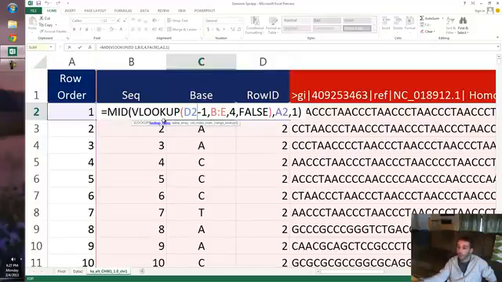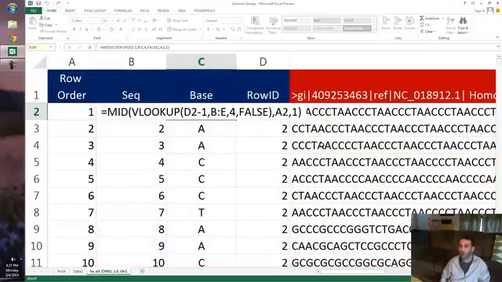The MID thing here says go and look at the row ID. We have to ID all these rows. That's what this column D is. You'll see that goes down 2, 3, 4. Every 70, that row ID number goes up by 1 because it then helps to look back to the right cell. I'm not going to explain it because it's too complicated for me to explain. I forgot what I wrote. But it pulls one character at a time. It pulls it and then creates a line.